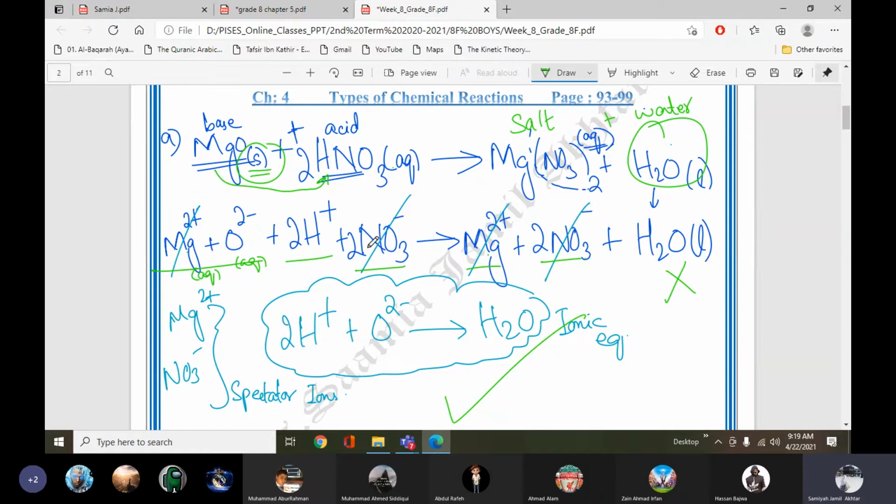Magnesium and nitrate are the same on both sides, they are the spectator ions, so we cancel them. The rest of the equation we write down: 2H+(aq) plus O2-(aq) gives H2O(l). So the ionic equation contains the ions whose state changes during a reaction. Previously the ions were aqueous, but now they have joined to form liquid water.